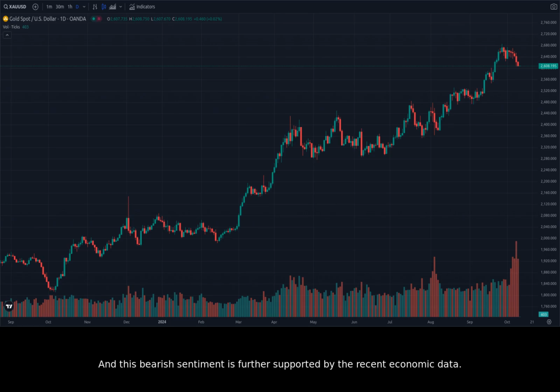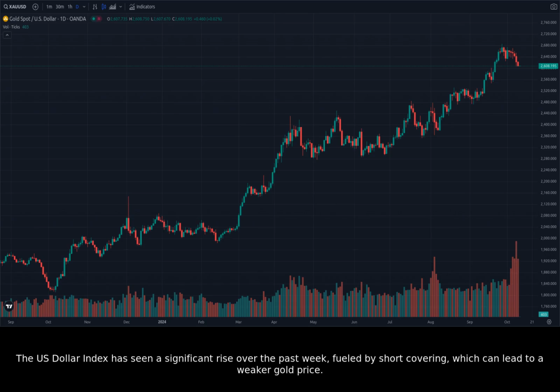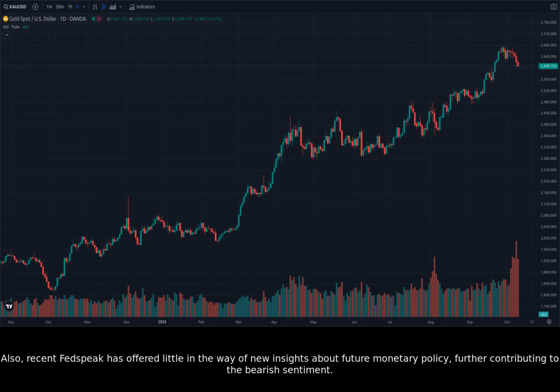And this bearish sentiment is further supported by the recent economic data. The US dollar index has seen a significant rise over the past week, fueled by short covering, which can lead to a weaker gold price. Also, recent Fed speak has offered little in the way of new insights about future monetary policy, further contributing to